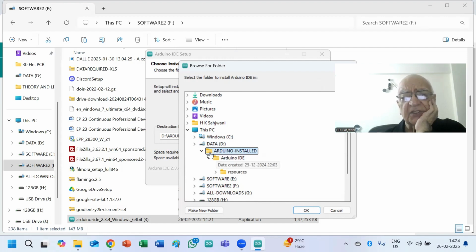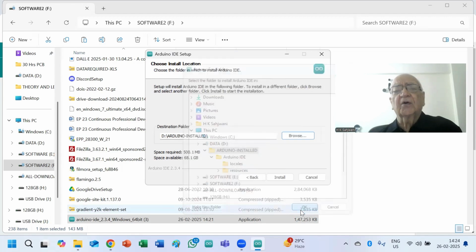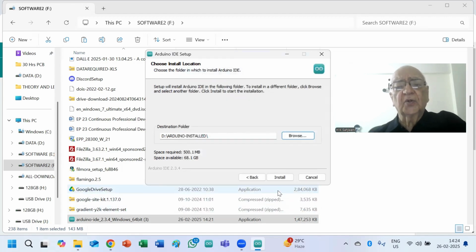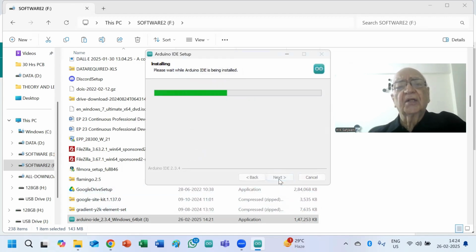I have created one directory in the D drive, called Arduino installed. So I'll just choose this and say okay. And if the folder is not there, then you can create your own folder and choose that folder, and then click OK.